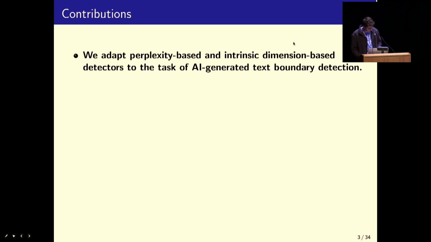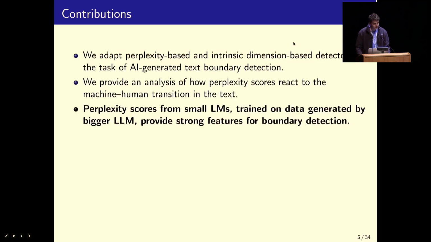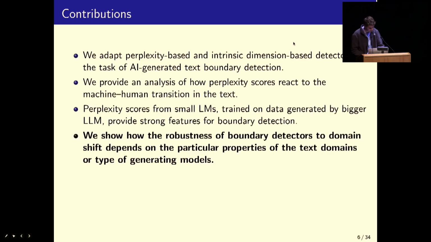So there are 5 contributions of this work. Firstly, we adapt perplexity-based and intrinsic dimension-based detectors to this task. Secondly, we provide an analysis of how perplexity scores react to the transition in the text. Thirdly, we show that scores from small language models trained on data generated by larger language models can provide strong features for boundary detection.